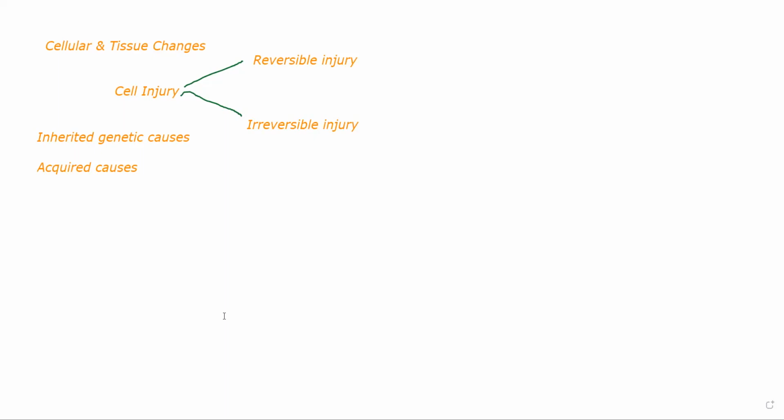What comes under inherited causes? Two problems come, mainly related to chromosomes. In inherited causes, either there is abnormality in the number of chromosomes. A normal human is supposed to have 23 pairs of chromosomes, so either there is a problem in the number of chromosomes, so instead of having 23 pairs they might have 22 pairs, or you would have studied in genetics XY, XXY or XYY, there are several abnormalities in the number of chromosomes. I'm not getting into the details of that, but they are numerical problems. Anything other than 23 will be a numerical problem. All right. Then we have structural abnormalities.